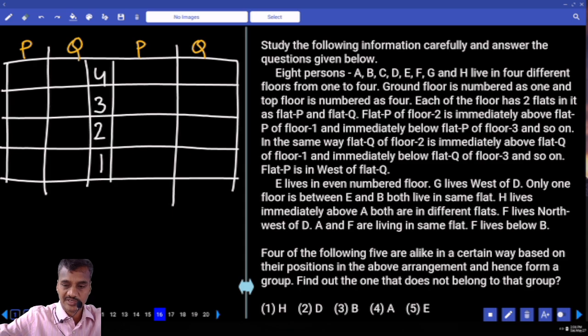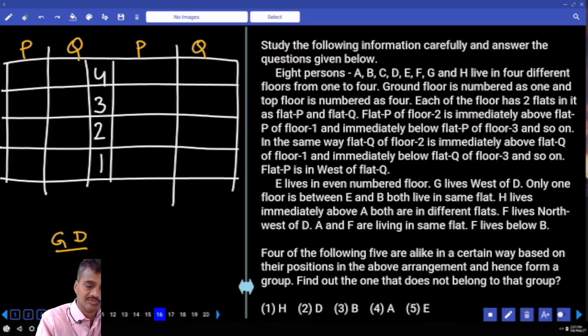Then coming to the first one, E lives on an even numbered floor. G lives to the west of D. Now G is to the west of D, G and D will be like this. And E lives on an even number floor. E can be either on the 2nd floor or on the 4th floor, isn't it?